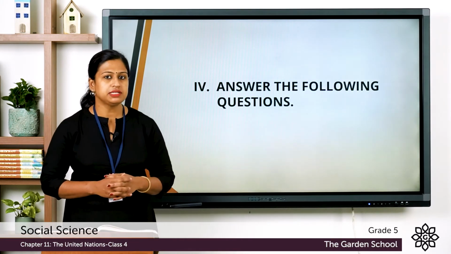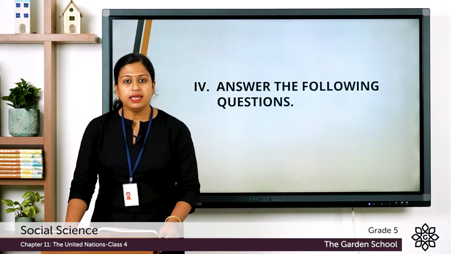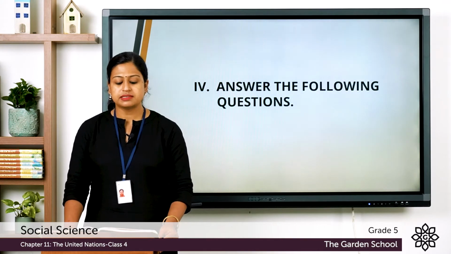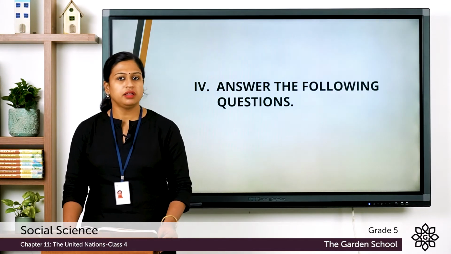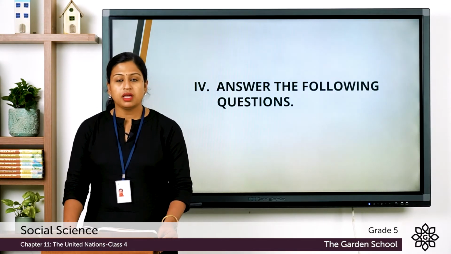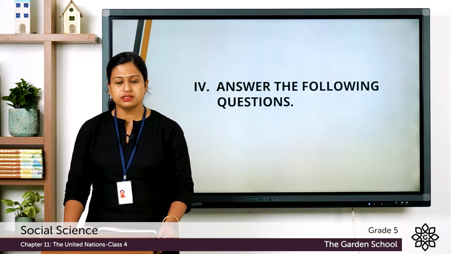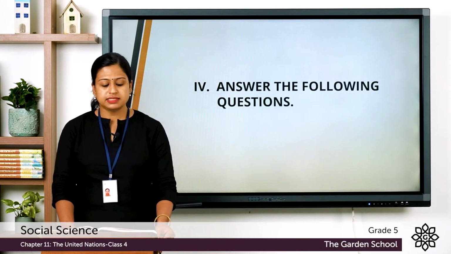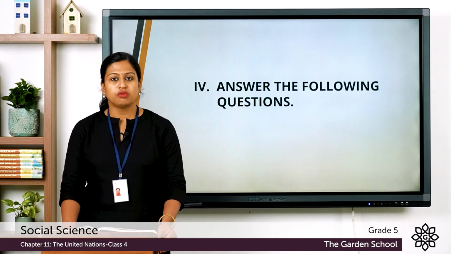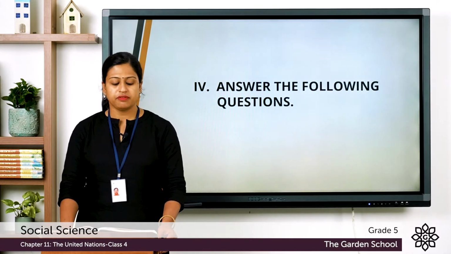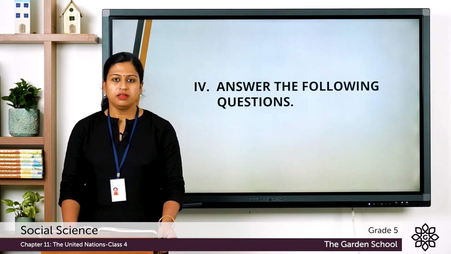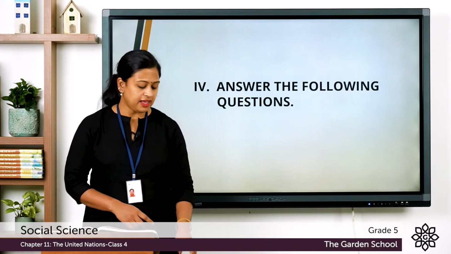So, here the questions are, first one, why is a global organization such as the UN important? Second one, state any 2 objectives of the United Nations. Third one, where is the International Court of Justice located? What is its primary function? Fourth one, how is the Security Council different from the General Assembly? Give 2 points. Fifth one, what is the role of the UNICEF? Now, let us see the answer.